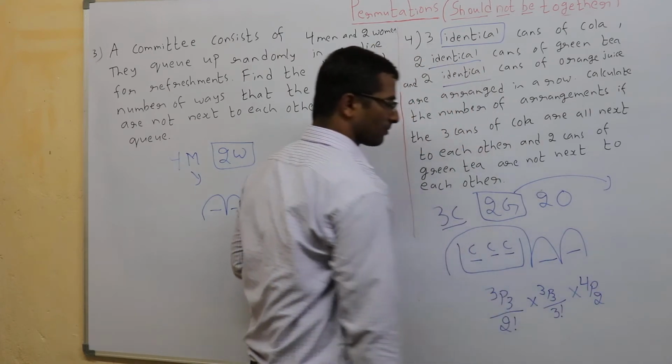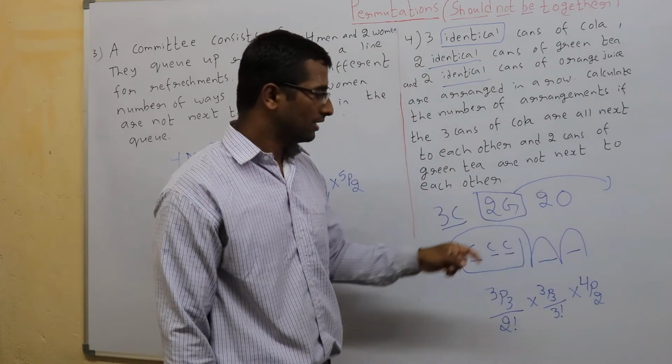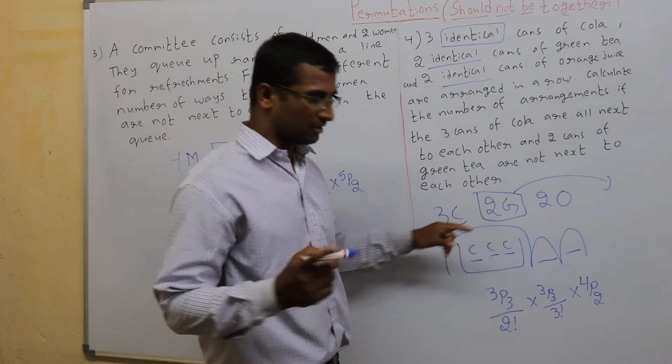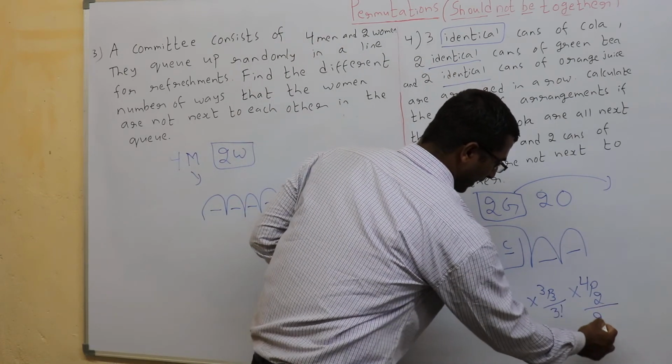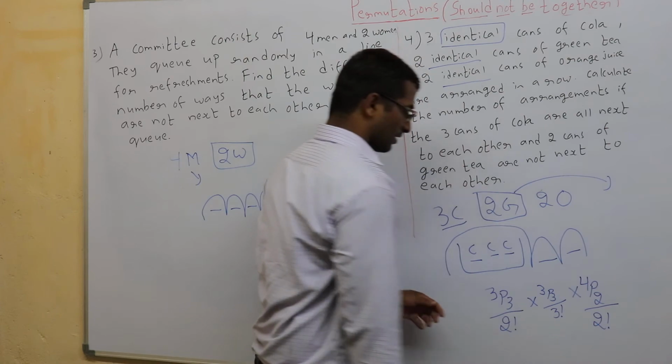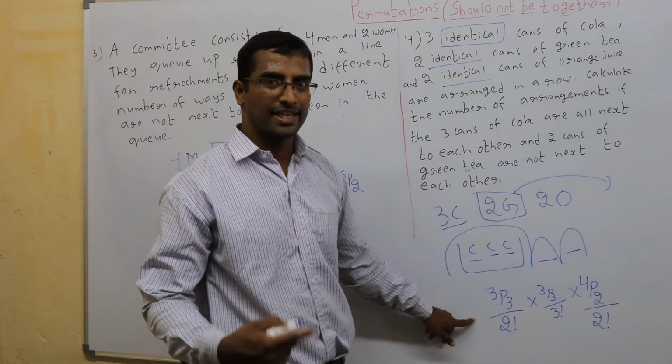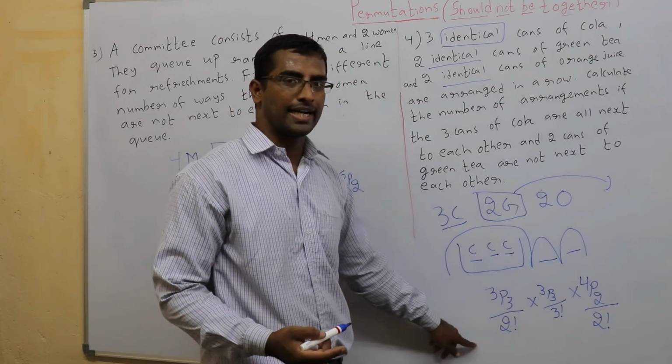That can be done in 4P2 ways. And moreover, these 2 are identical, so I need to divide it by 2 factorial. This is the final answer. In the exam, I want you to calculate and write the answer.